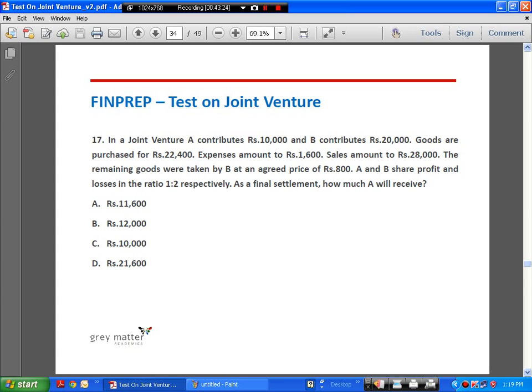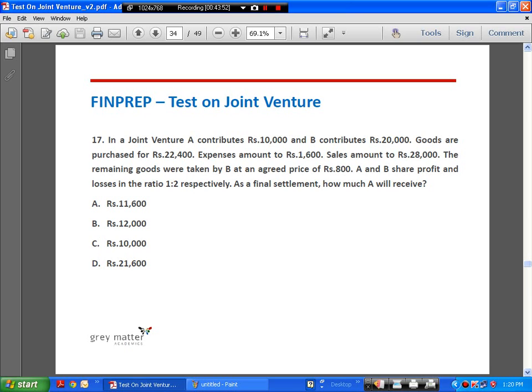in a joint venture, A contributes 10,000, B contributes 20,000. Goods are purchased for 22,400. Expenses amount to 1,600. Sales amount to 28,000. The remaining goods were taken by B at an agreed price of rupees 800. A and B share profit and losses in the ratio of 1:2 respectively. As a final settlement, how much will A receive?